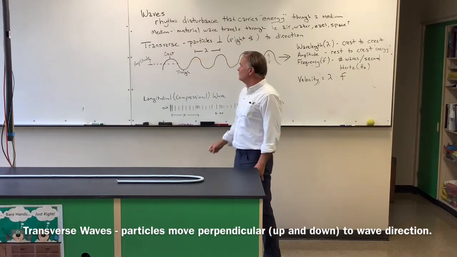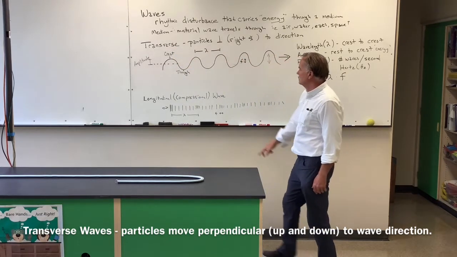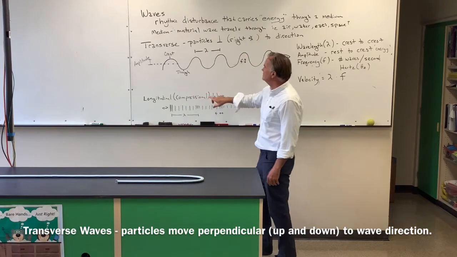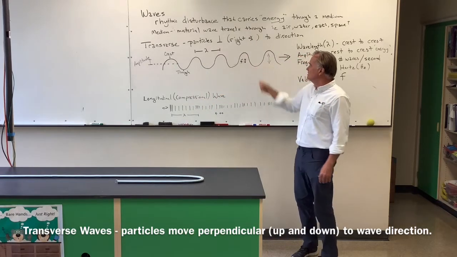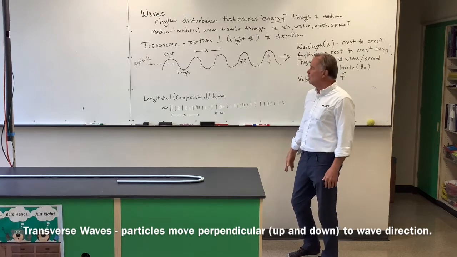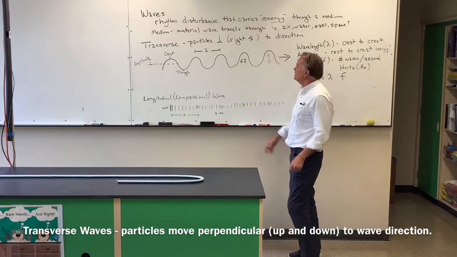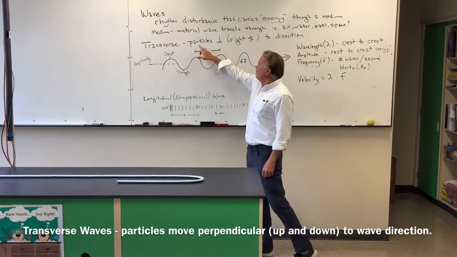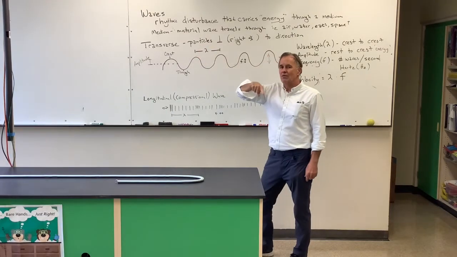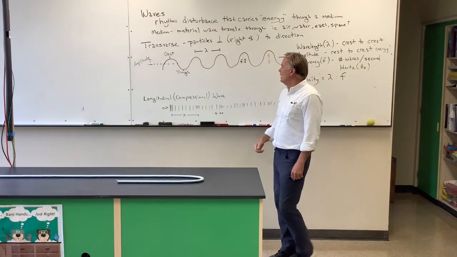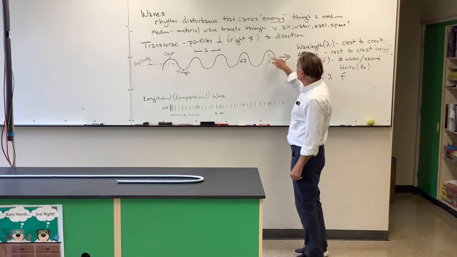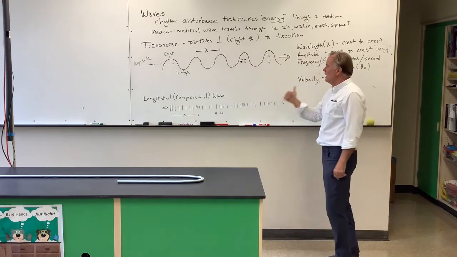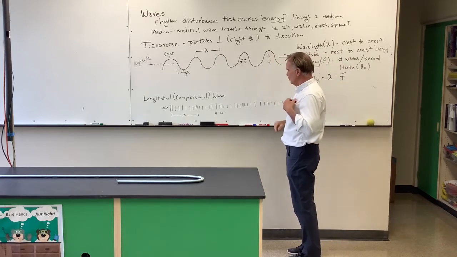All right. Waves are broken down into two basic types. One is called transverse waves, and the other is longitudinal or compressional waves. If I was to ask you to draw a wave, most people would draw one that looks something like that, because it's like a water wave. We're really familiar with that. By definition, in a transverse wave, the particles move at right angles to the direction of the wave. So if the wave was going this direction, the actual particles would just be going up and down. They don't actually go with the wave. It's being transmitted through those particles.